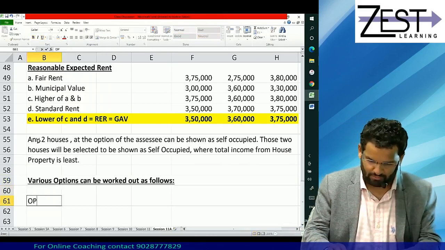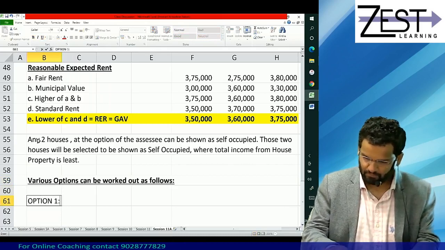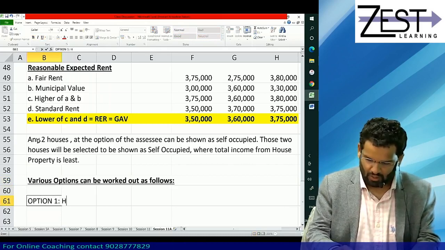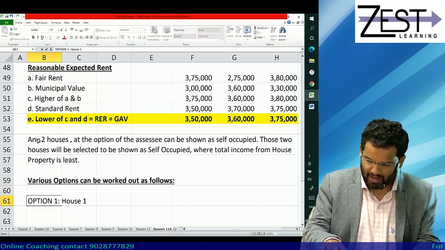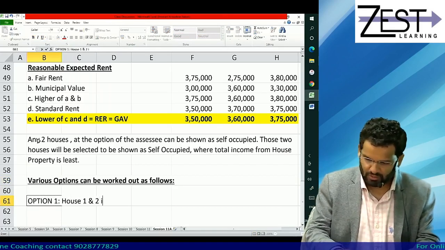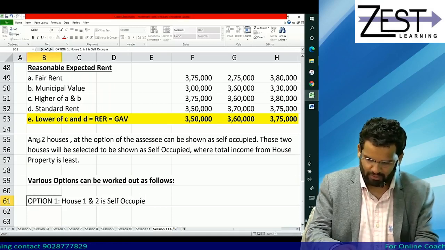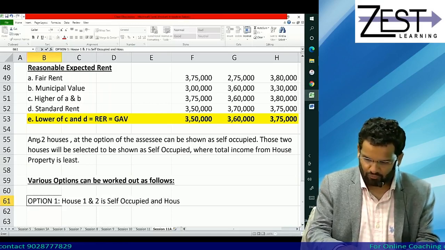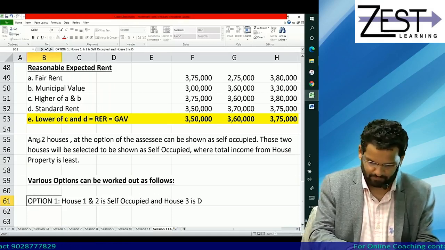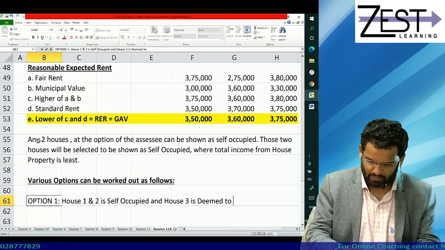Option 1, house 1 and 2 is self occupied, and of course house 3 is deemed to be let out.